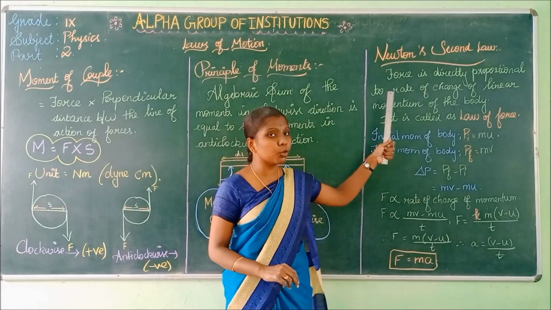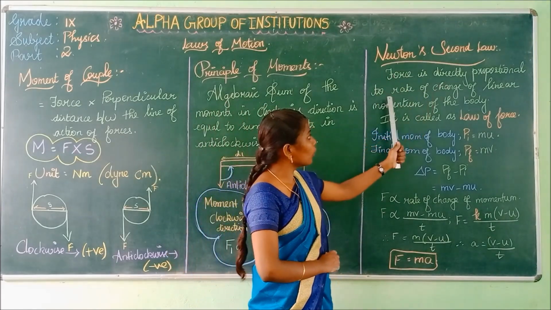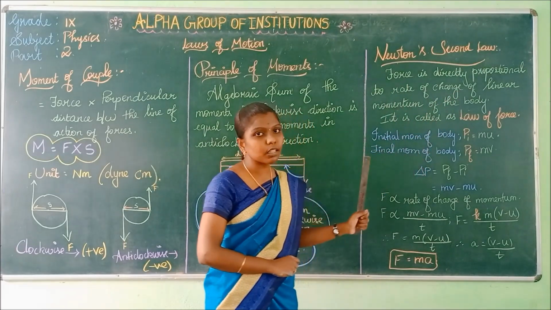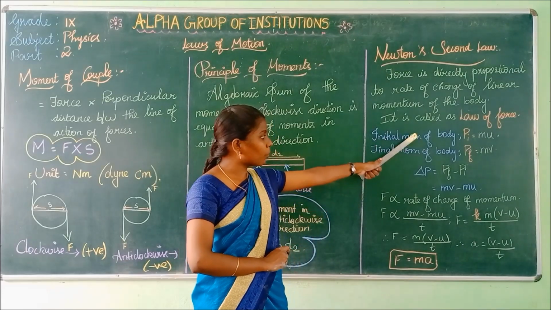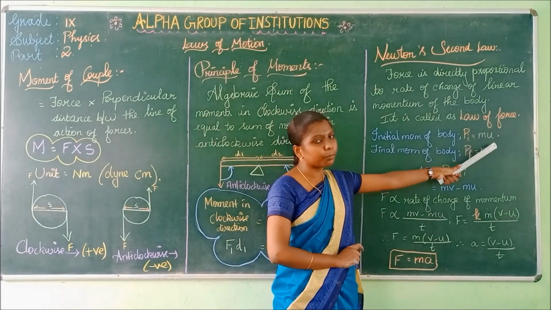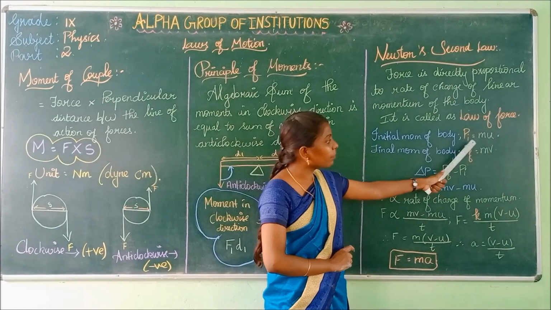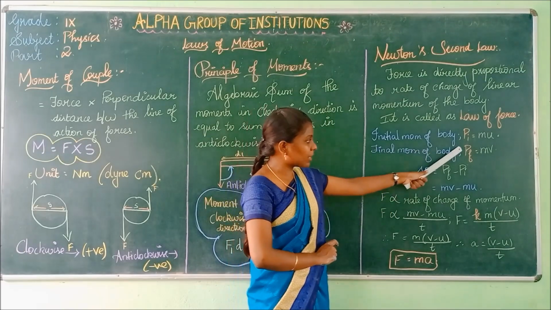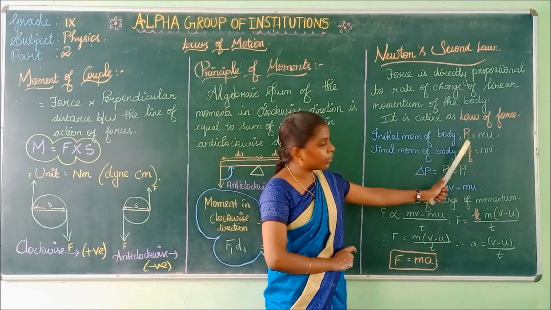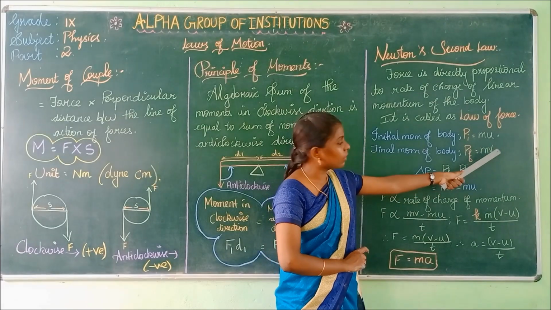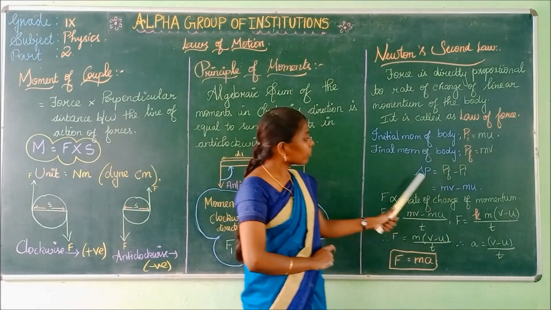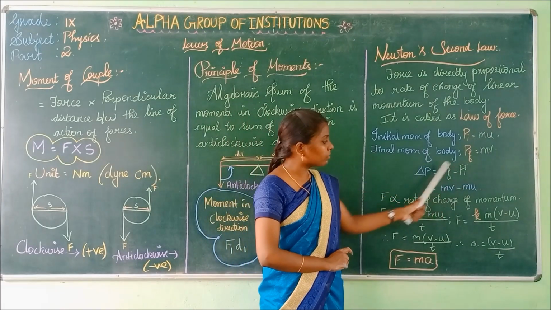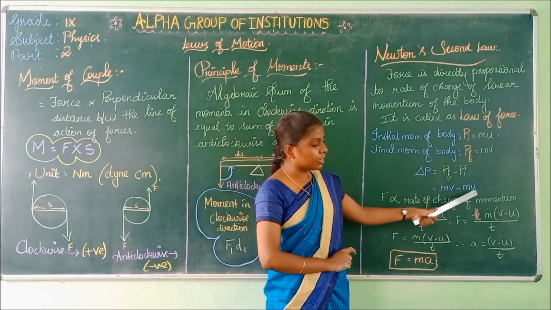What is Newton's second law of motion? Force is directly proportional to the rate of change of linear momentum of the body. It is also called the law of force. First, the initial momentum of the body, Pi, is equal to mu. Here P represents momentum and u represents the initial velocity. Next, the final momentum of the body is Pf, which is m into v, where v represents final velocity. Now the change in momentum is final momentum minus initial momentum, which is mv minus mu.